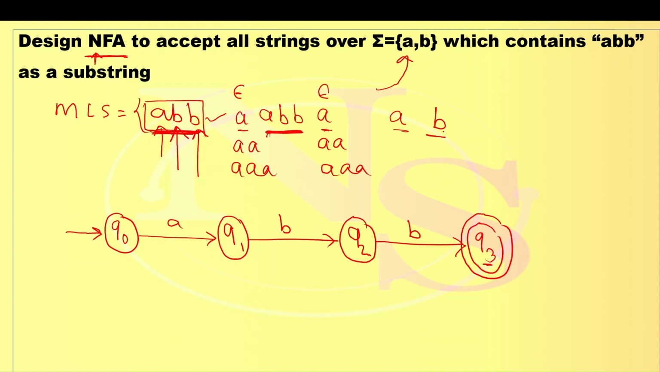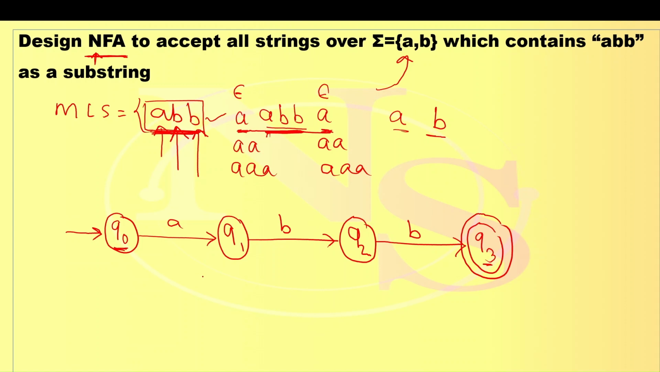But along with this, another all required string should get satisfied. Like here ABB is present, but the string is what? A, then ABB, then A. Likewise, all strings should get satisfied. If you observe here, as I explained, string should contain ABB, but before that, any A's are possible. Before that means what? Before reading ABB means what?